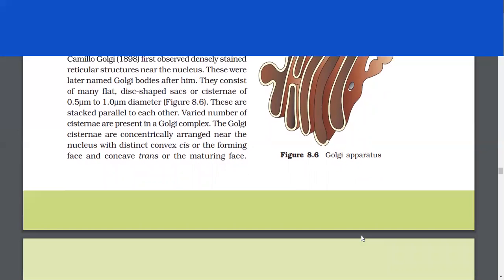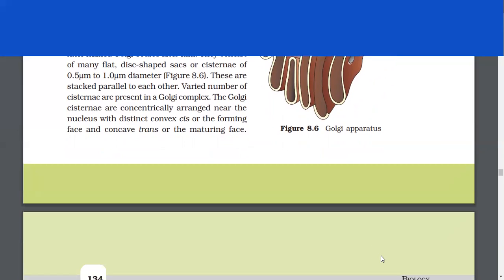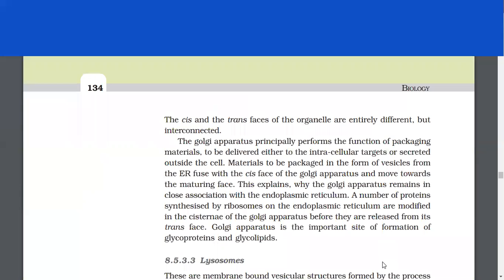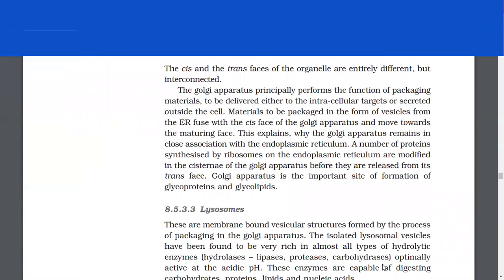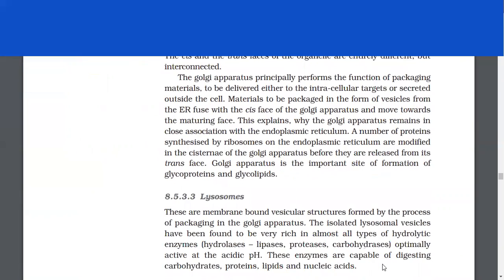The Golgi cisternae are concentrically arranged near the nucleus with a distinct convex cis or the forming phase and the concave trans or the maturing phase. The cis and the trans phases of the organelle are entirely different but interconnected. The Golgi apparatus principally performs the function of packaging materials to be delivered either to the intracellular targets or secreted outside the cell. Materials to be packed in the form of vesicles from the ER fuse with the cis phase of the Golgi apparatus and move towards the maturing phase. This explains why the Golgi apparatus remains in close association with the ER.